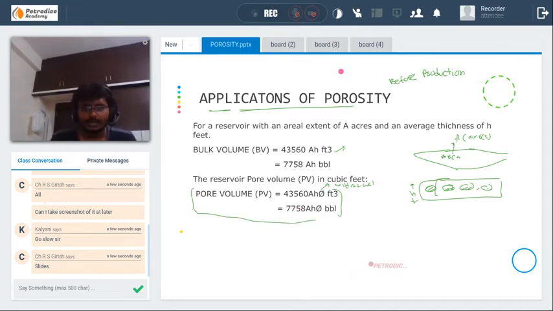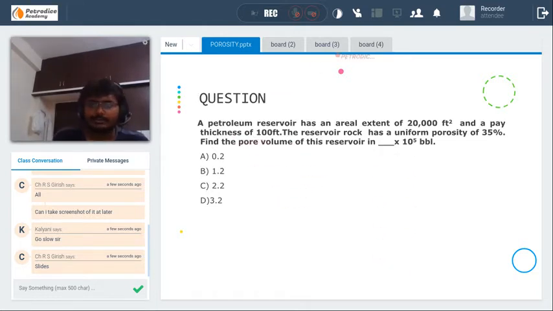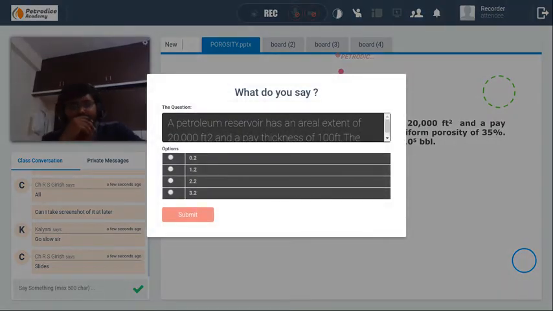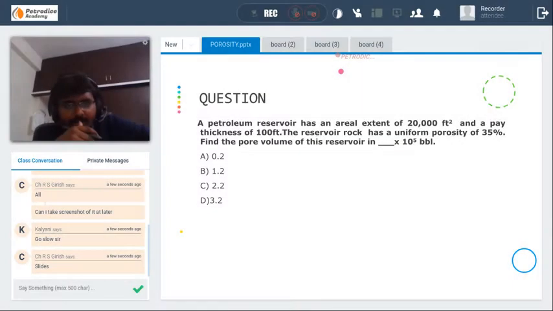Try to solve this question. In the question, it is actually 10 to the power 5. A petroleum reservoir has an area extent of 20,000 feet square and a pay thickness of 100 feet. The reservoir rock has a uniform porosity of 35%. Find the pore volume of this reservoir in dash into 10 to the power 5 barrel and choose the correct answer. Try to do it.